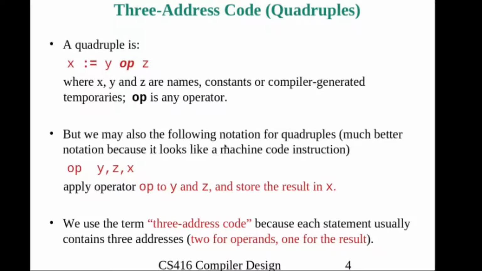But we may also use another notation of quadruple, a much better notation, because it looks like a machine instruction. See, this is also a quadruple and this is a better notation. Just for similarity with the machine code, we use the quadruple representation as op y comma z comma x. So y and z are operands to the operator op, and after performing the operation the result will be stored in x. Apply operator op to y and z and store the result into x. This is exactly equal to x = y op z. We use the term 3 address code because each statement usually contains 3 addresses, 2 for operands, 1 for result.